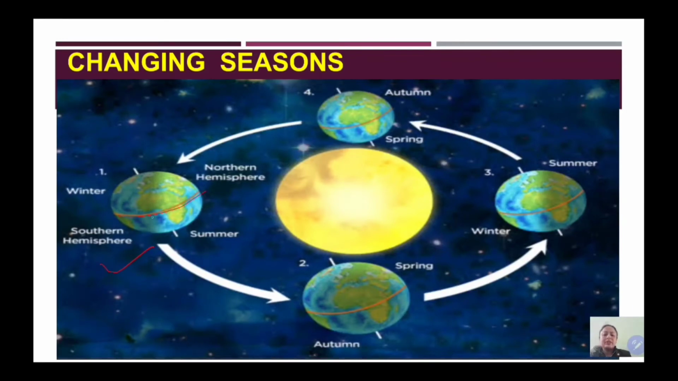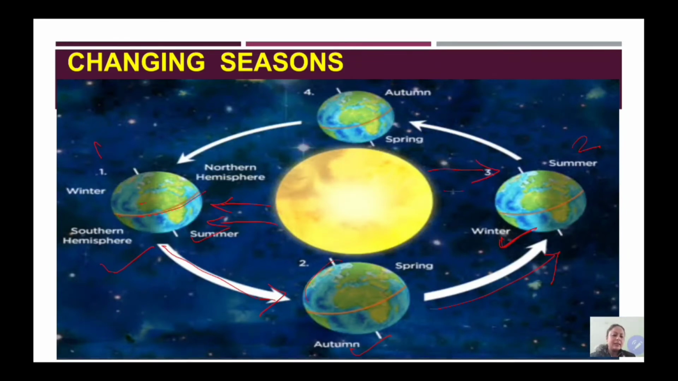Here the southern hemisphere is inclined towards the sun, so it is having summer. And the earth will proceed further, and this position will come when it is in between position 1 and 2. So here this will be autumn, and gradually it will move further. So in the southern hemisphere it will be winter. It's summer here, then autumn, and then it has moved totally away.